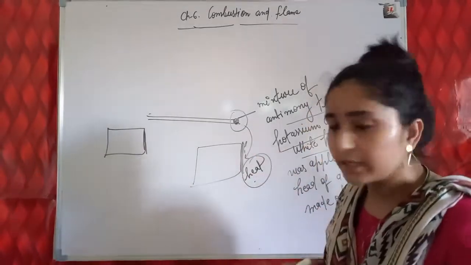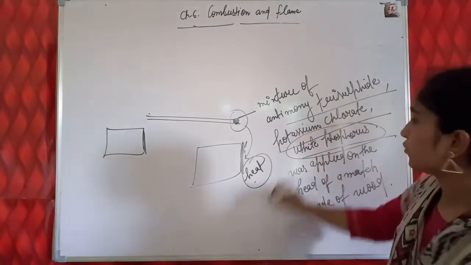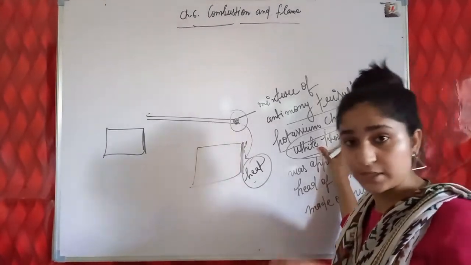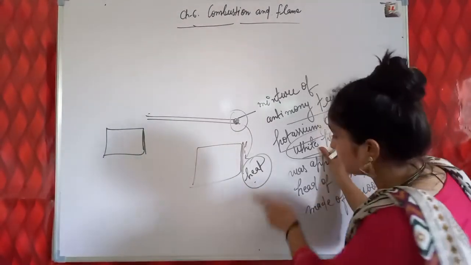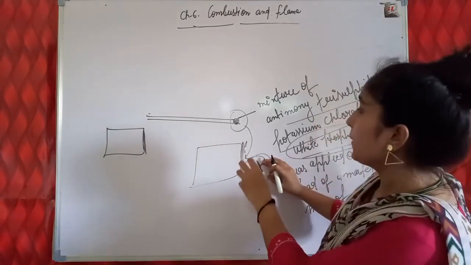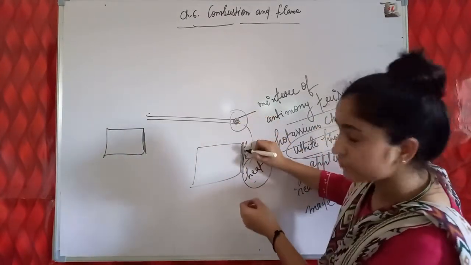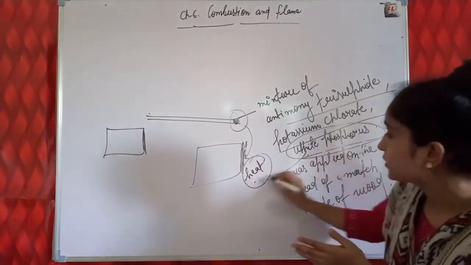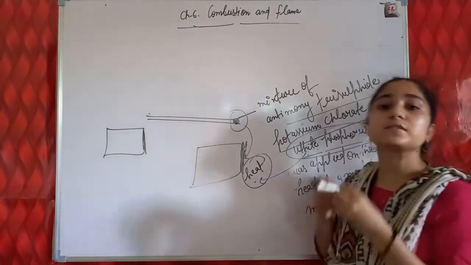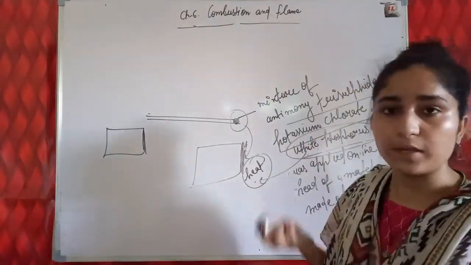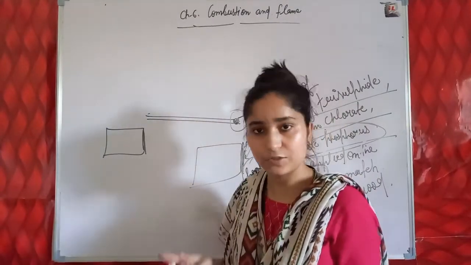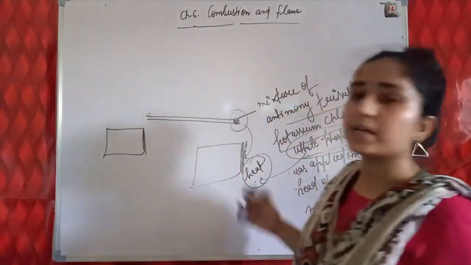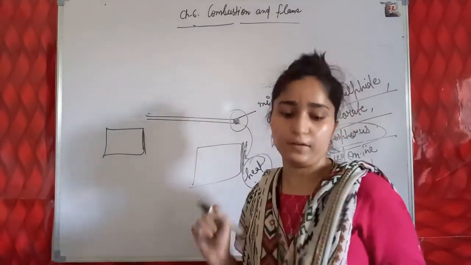Because of that heat, the white phosphorus present in this part attains its ignition temperature, because of the heat produced by rubbing the head on the surface of the matchbox, and it starts to burn. It means the matchstick starts to burn, producing heat and fire in the form of flame. So this is how a matchstick starts to burn.